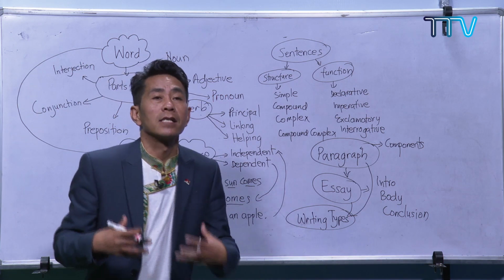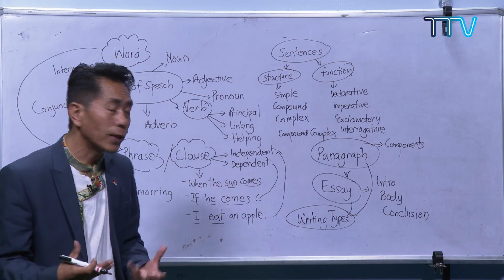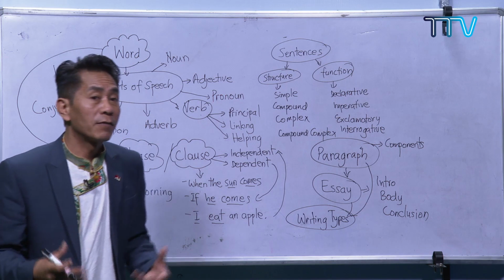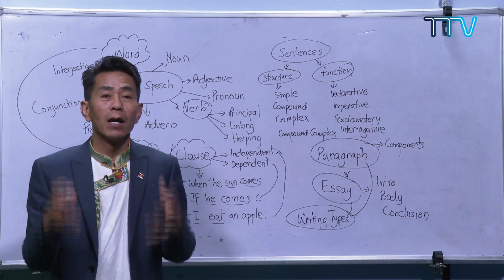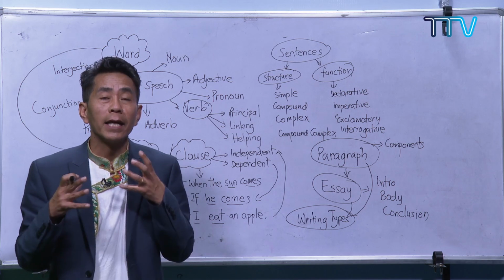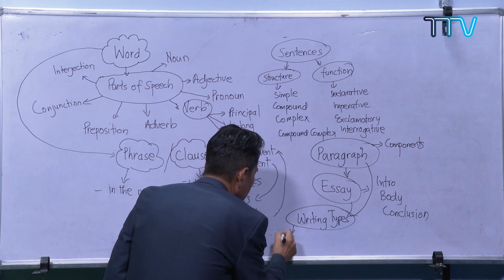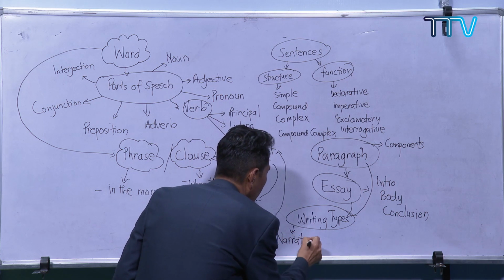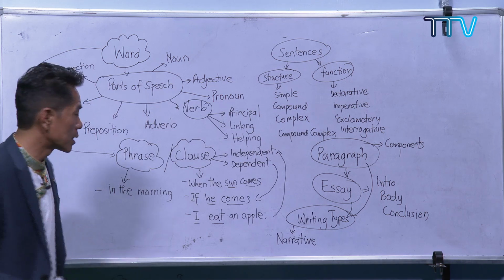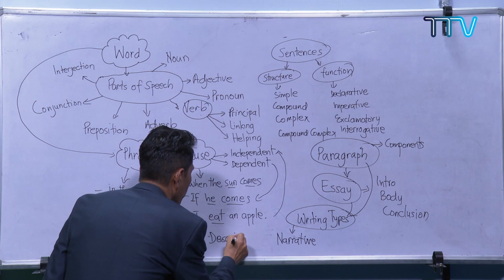So today, we started this topic, the writing types, and in the writing types, we have already been given just an introductory lesson on the different types of writing. Now do you remember what the different types of writing are? Basically, there are so many writing types, but we are focusing on only four. What are these four? First one is narrative. The second one is descriptive.